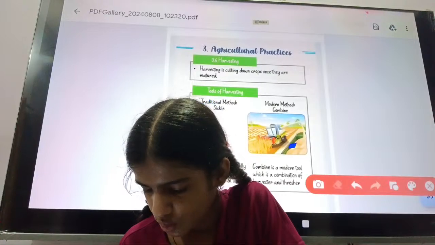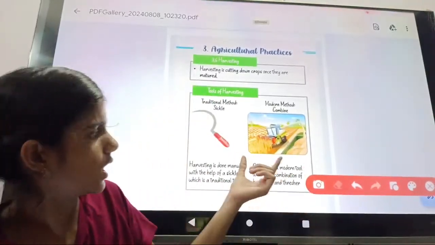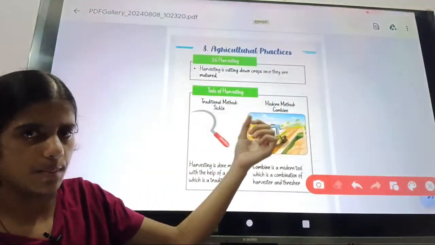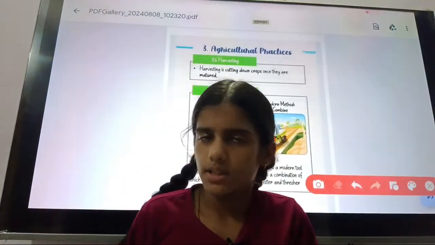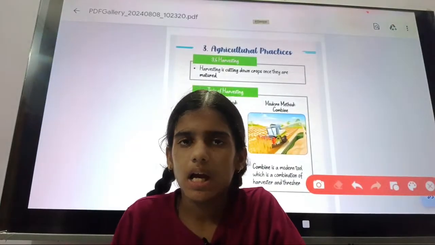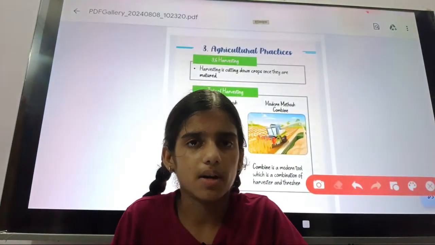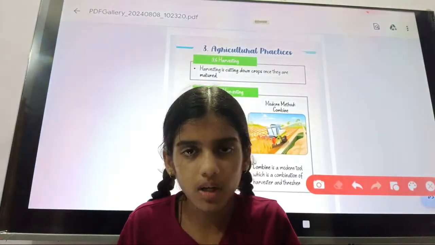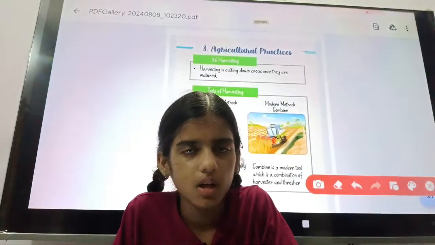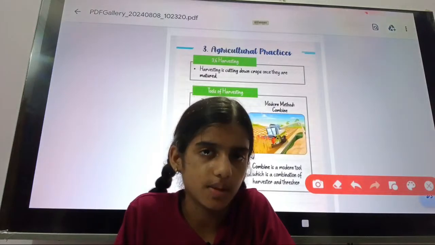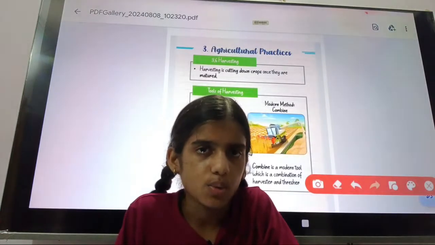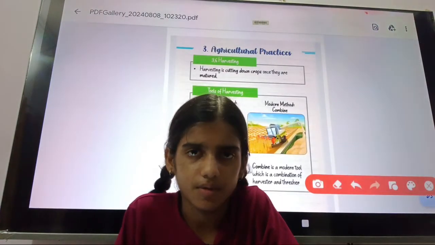This instrument is known as the sickle, and this instrument is known as combine. The harvesting is done manually by the help of sickle, which is a traditional tool.